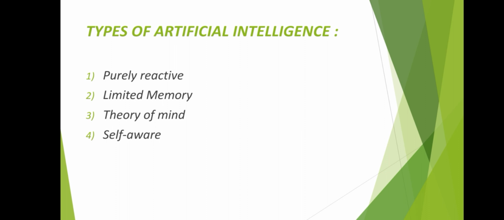And the third one, theory of mind. This kind of AI can understand thoughts and emotions as well as interact socially. However, a machine based on this type is yet to be built. And the fourth one, self-aware. Self-aware machines are the future generation of these new technologies. They will be intelligent, sentient and conscious.